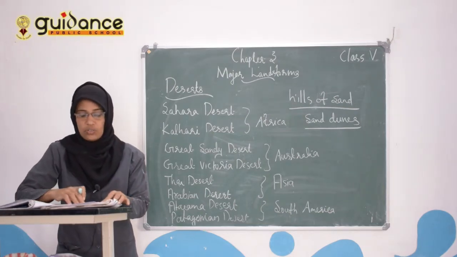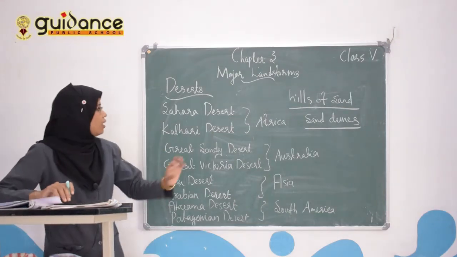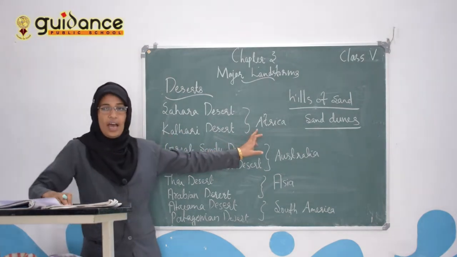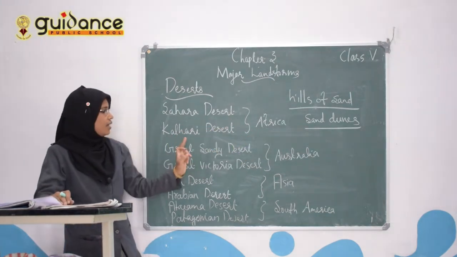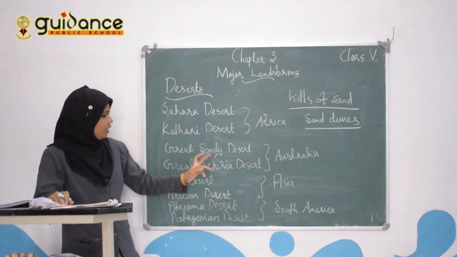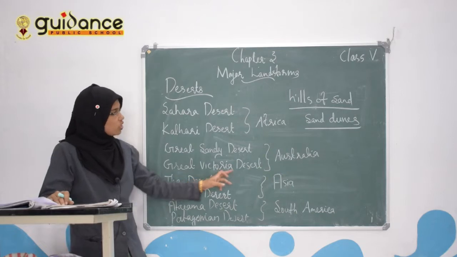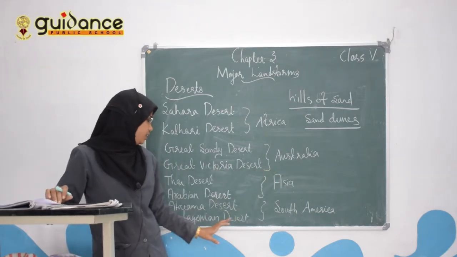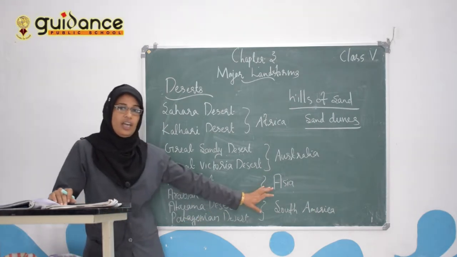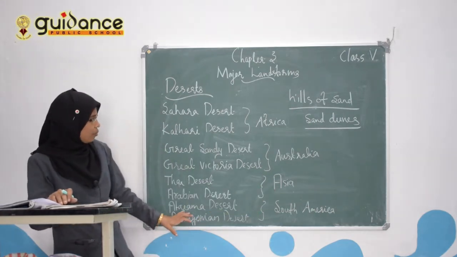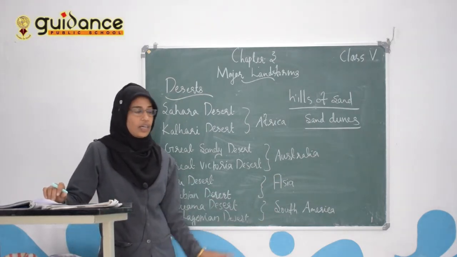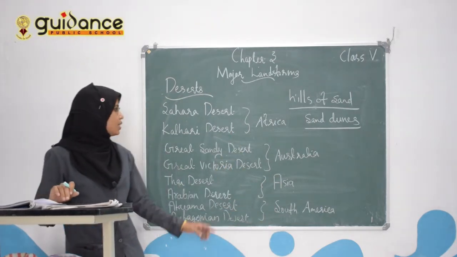Examples of deserts are the Sahara Desert and Kalahari Desert in Africa, Great Sandy Desert and Great Victoria Desert in Australia, Thar Desert and Arabian Desert in Asia, Atacama Desert and Patagonian Desert in South America. These are the examples of deserts.